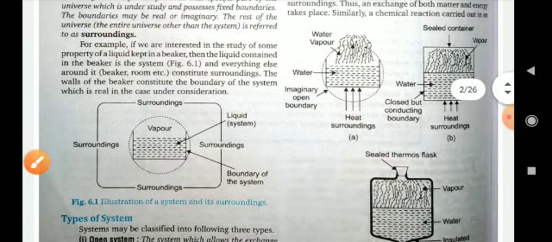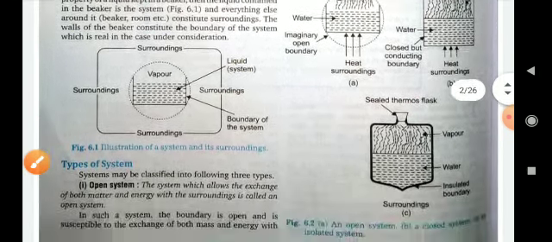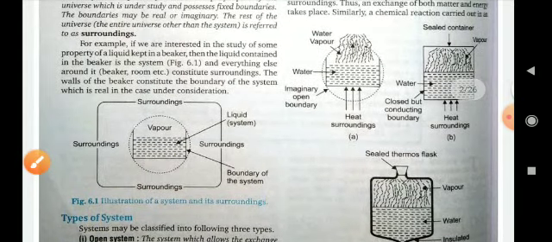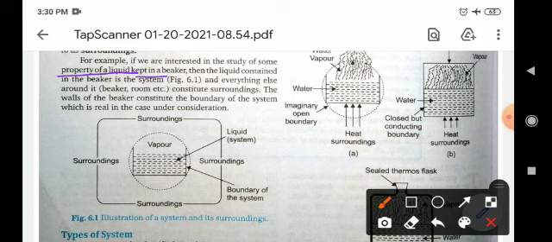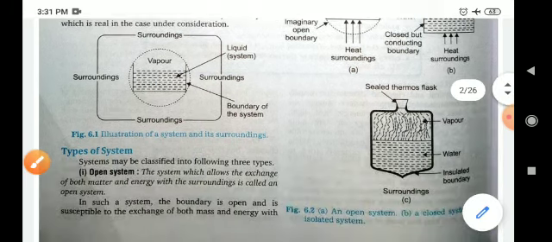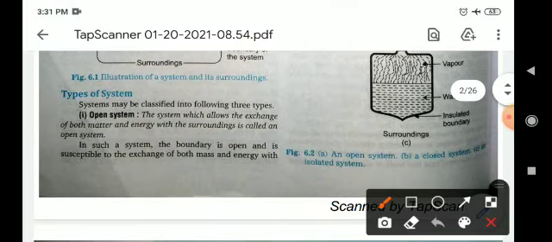Now, for example, if we are interested in the study of some property of a liquid kept in a beaker, then the liquid contained in the beaker is the system, and everything else around it constitutes the surroundings. Okay. So now you can understand what the system is and what the surroundings are.